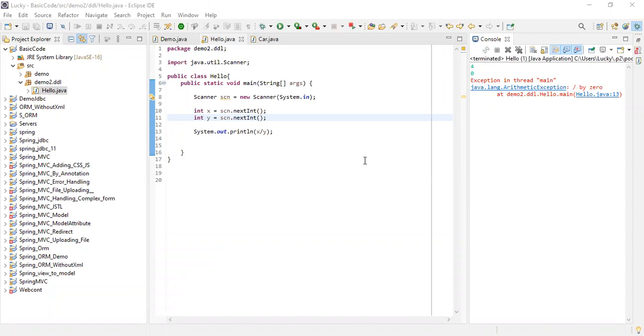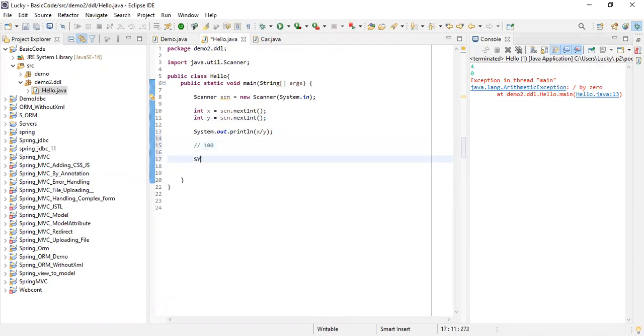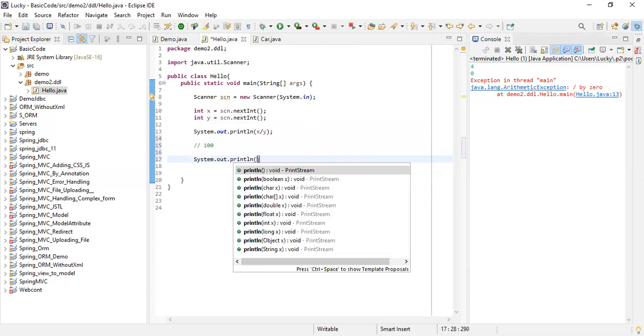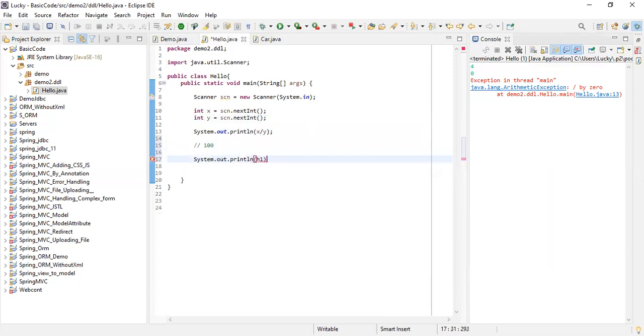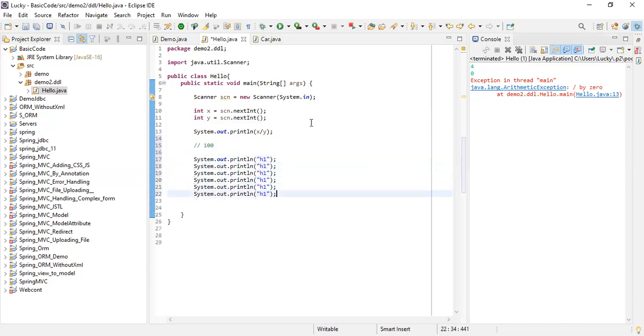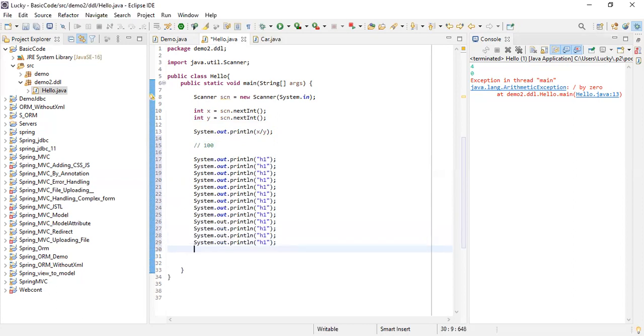Now let's see. This is a line, and I am writing 100 lines here. I'm having a lot of code, suppose I'm having more code. This is my code.